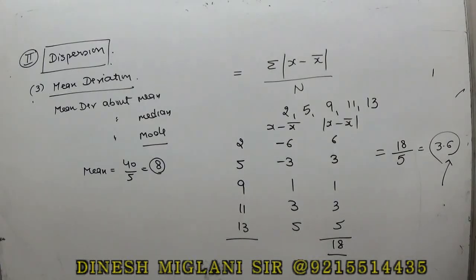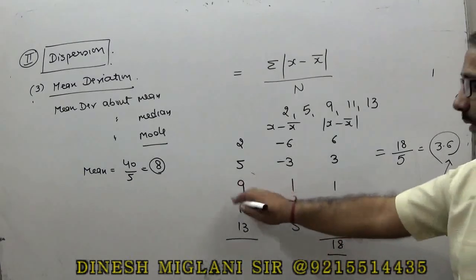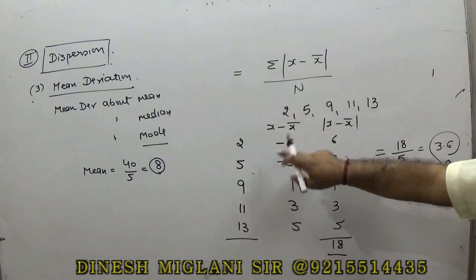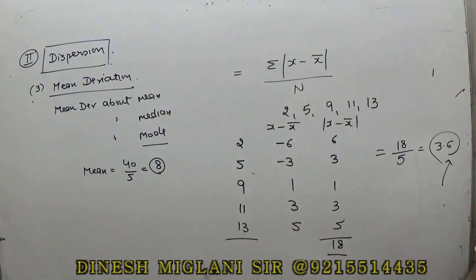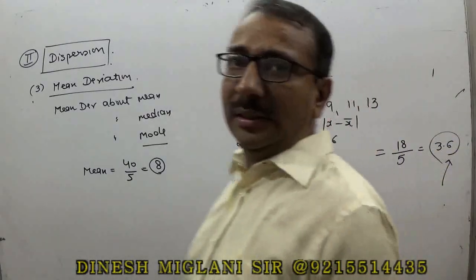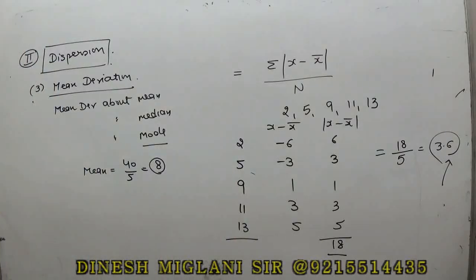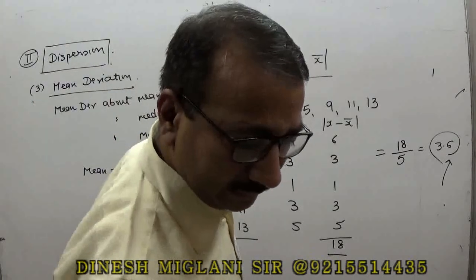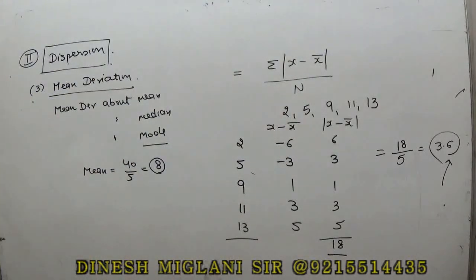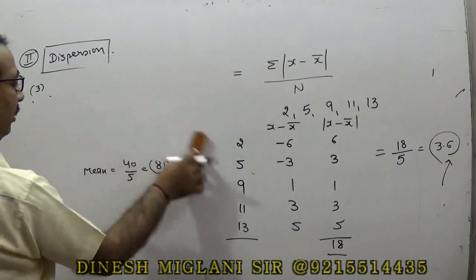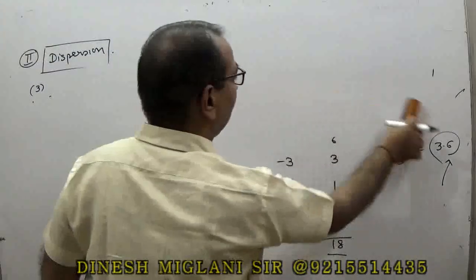In the same question, if you have to take mean deviation about median, first of all we find the median. Median would be 9. So we take 2 minus 9, 5 minus 9, 9 minus 9. This is the process. If nothing is mentioned, mean deviation is basically taken from the mean. So this is the third aspect in finding the mean deviation. I hope it's clear. Then we have the fourth aspect of dispersion, that is the standard deviation.